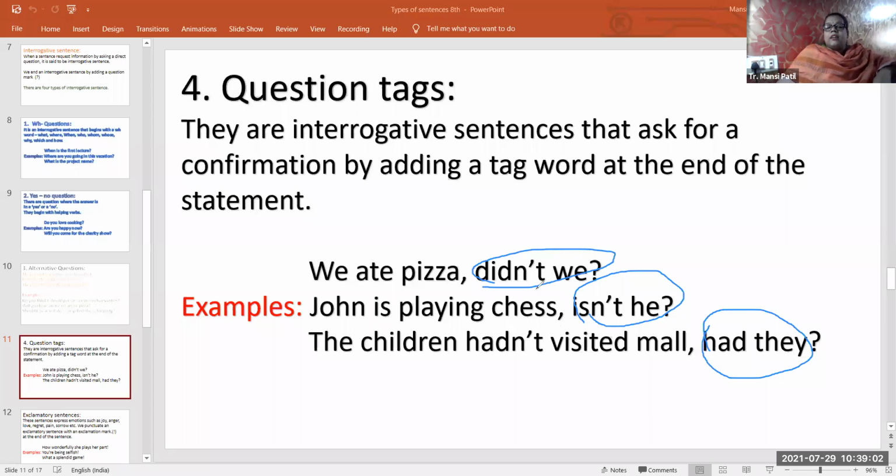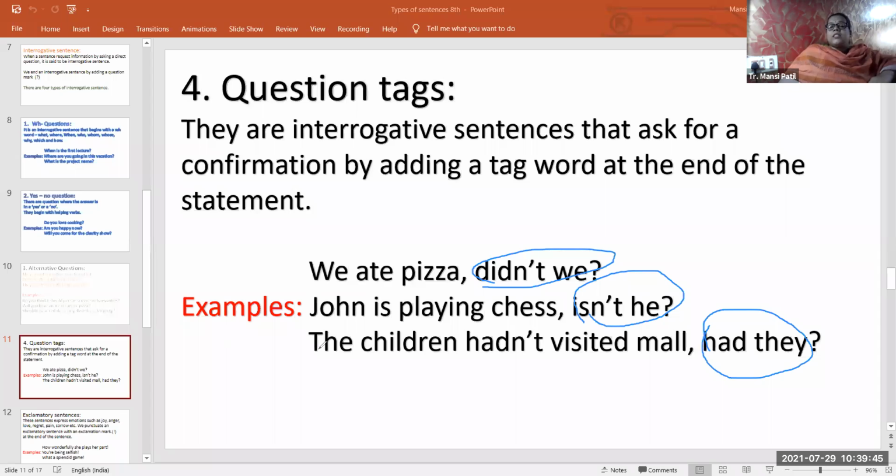So, students, you can see here, we ate pizza. This was a statement, but after that, there was a question tag. There's a question tag after a sentence, didn't we? So, this is a question tag, and these also come under interrogative sentences. Then the second sentence you can see, John is playing chess. In the statement, it was clear that he is playing chess. But by adding the question tag, isn't he? It is an interrogative sentence now.